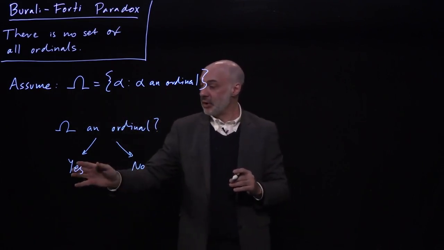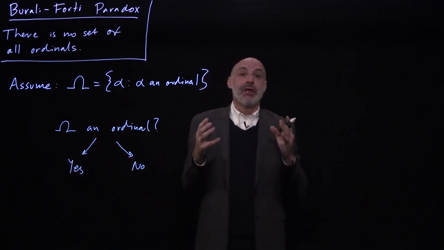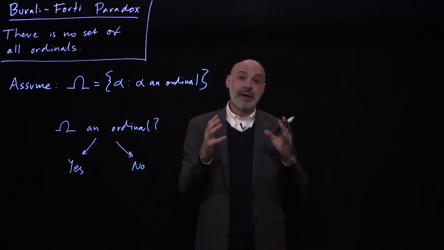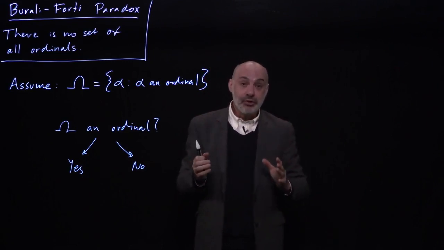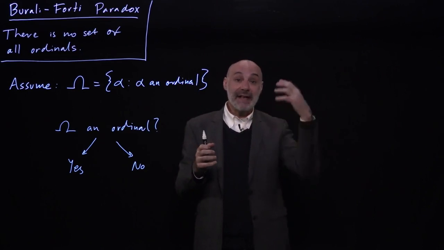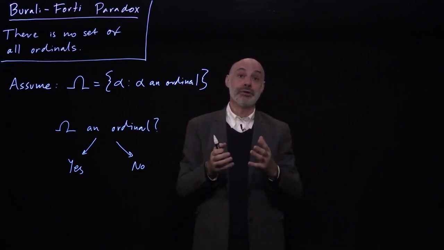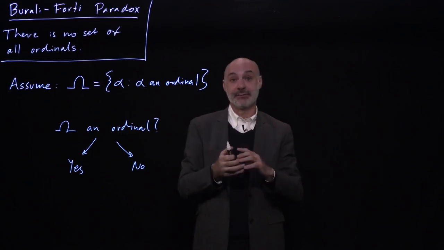So let me give you the argument for yes first. Remember how we're thinking about ordinals. They're introduced in stages, where at each stage you introduce as a new ordinal the set of every ordinal you've introduced in past stages.